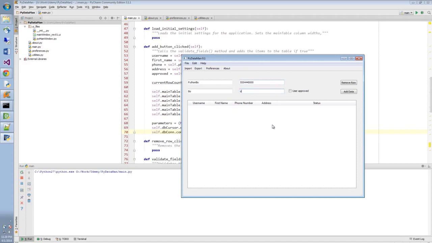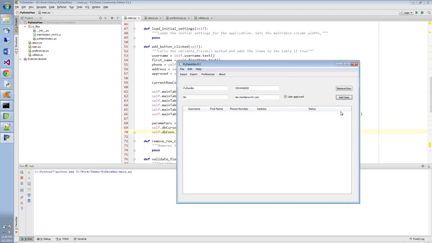I know that I've pictured this as a home address, right? But it doesn't really care what it is. Of course, I'll be approved, right? And if I hit add data, let's see what happens. Nothing happens. And why is that?